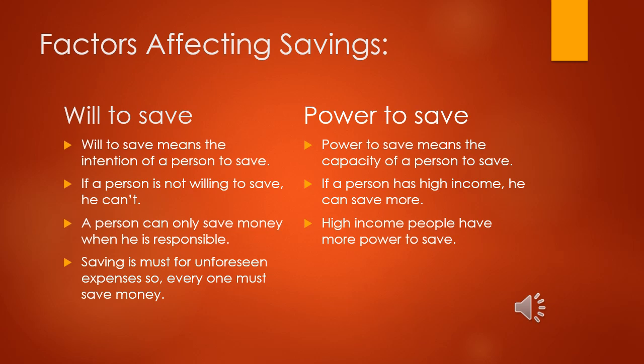So what is will to save? Will to save means the intention of a person to save. If a person is not willing to save, he can't. A person can only save money when he is responsible. Saving is a must for unforeseen expenses, so everyone must save money. On the other hand, power to save means the capacity of a person to save. If a person has high income, he can save more. High income people have more power to save.